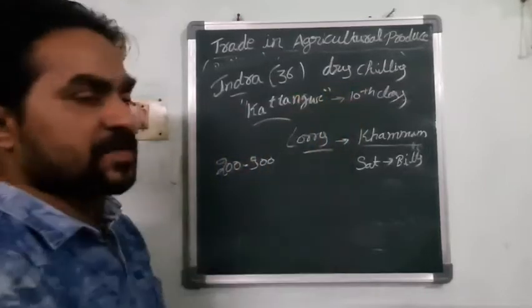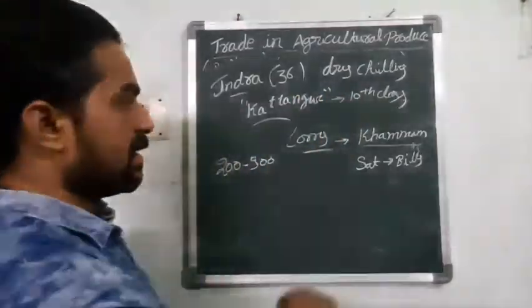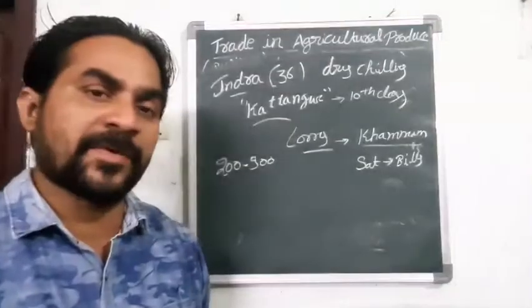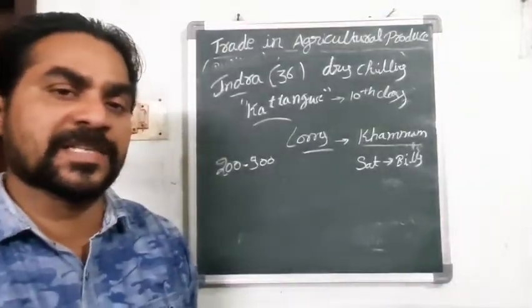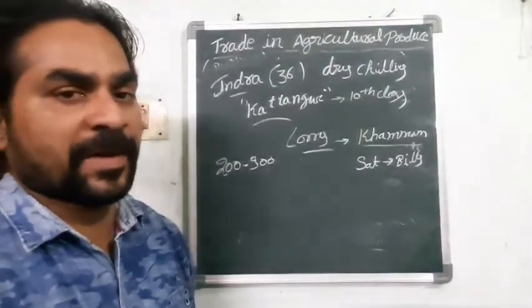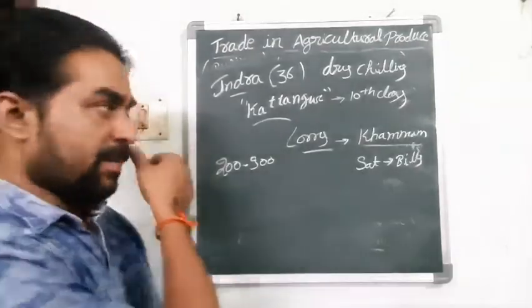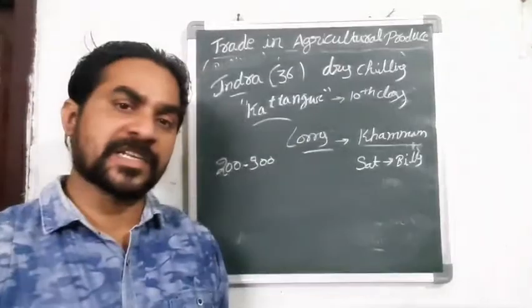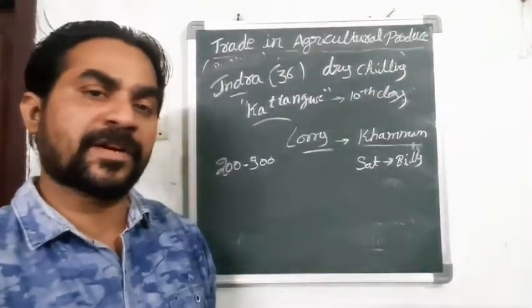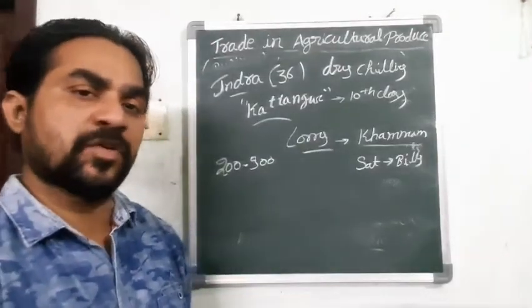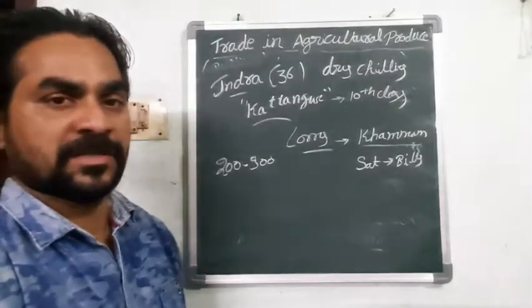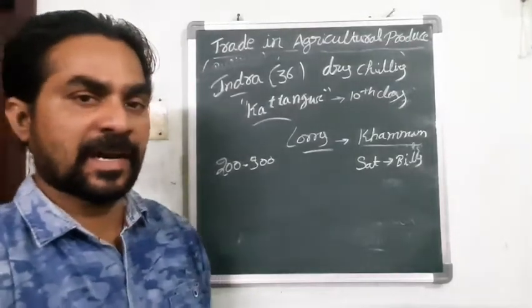If the quality of chilies sent by the merchant from Khammam is good, she is going to get a very good price. If she is sent very bad quality, that day she is going to get a loss. The reason is that she is not checking the dry chilies coming from Khammam. Only after receiving them does she understand the position, but she has to bear the loss.